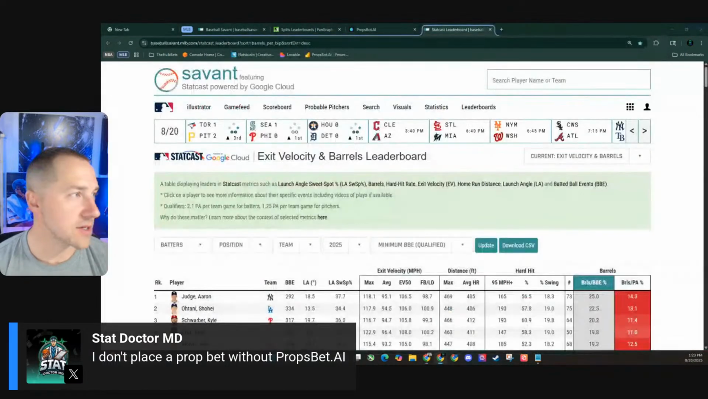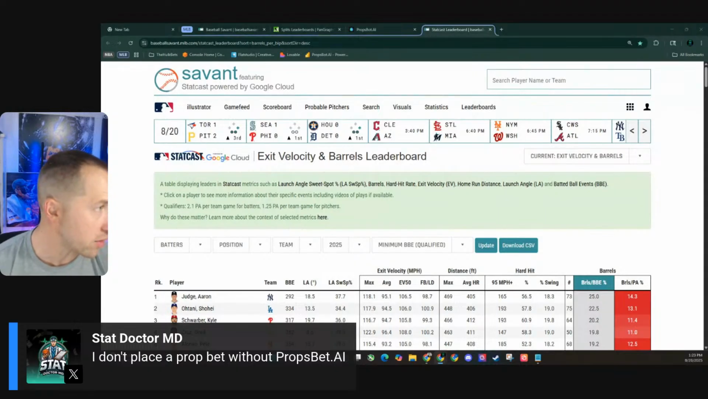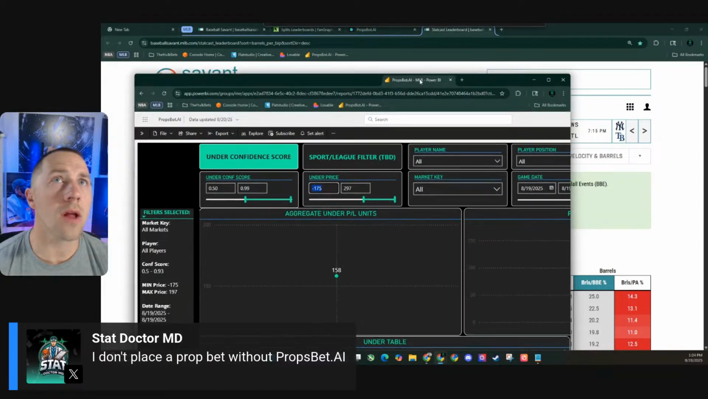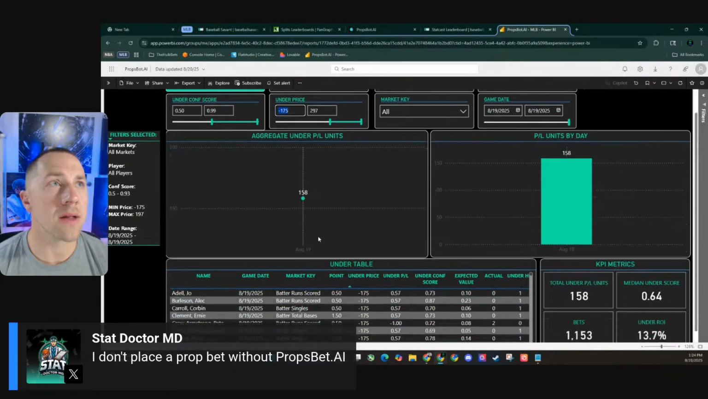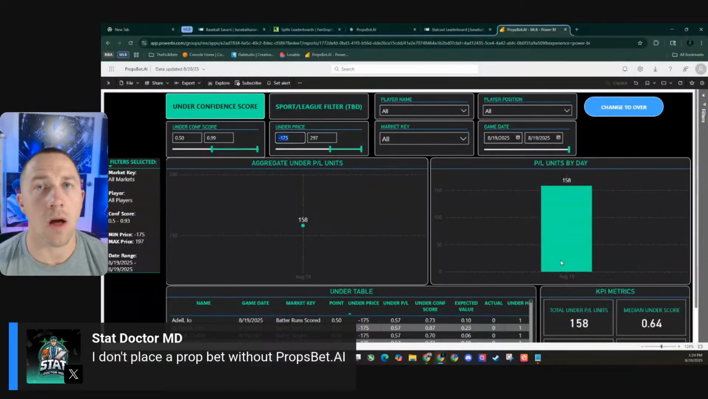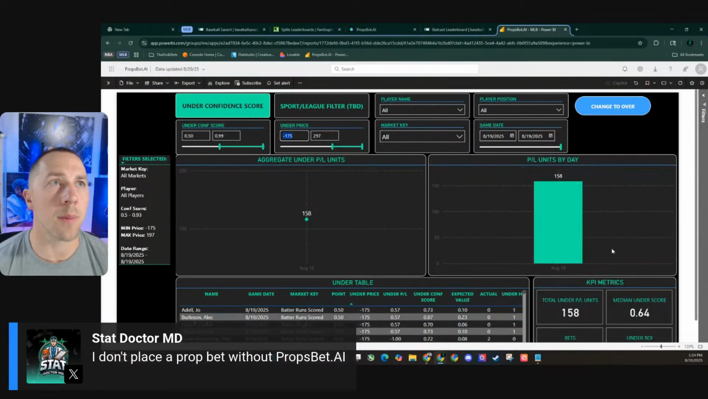But yeah, everybody's always asking about the confidence score, how it's doing. That was its first day for overs. Actually, I don't even know how it did for unders. Oh, yeah, it did pretty good for unders. Slightly lower ROI, but still profitable by a long shot. There's your ROI. There we go, that's a little bit better.